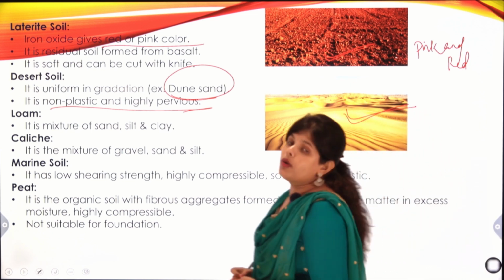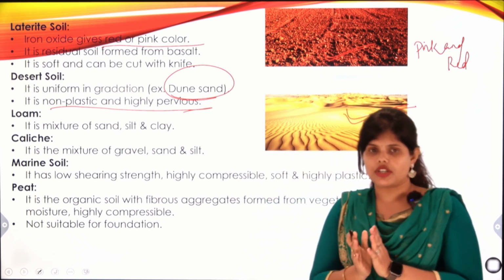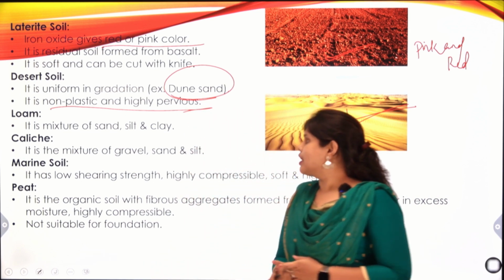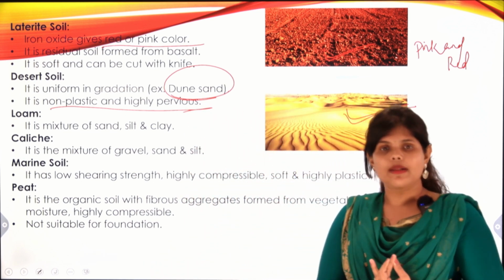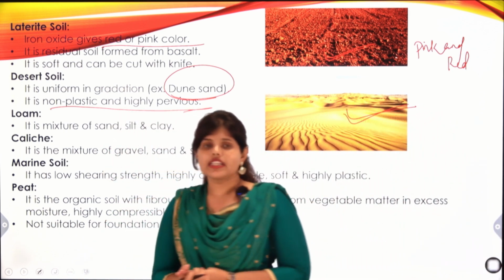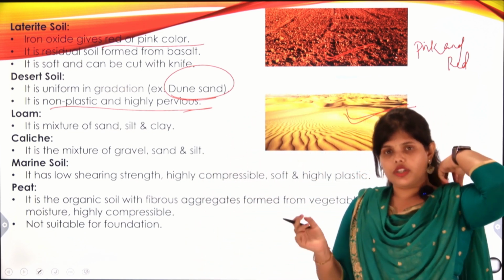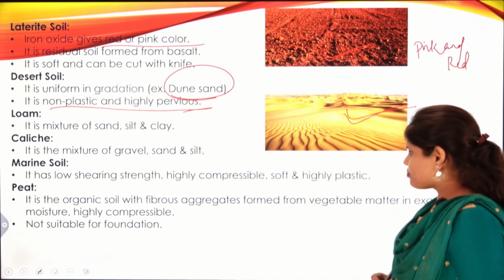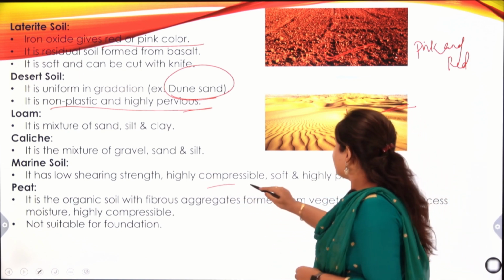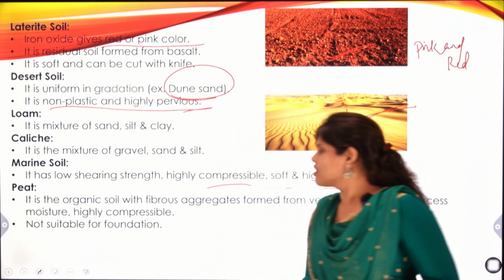What is loam? Loam is a mixture of sand, silt and clay. It is a mixture of soil. So next is your Calais. Calais is a mixture of gravel, sand and silt. Okay, we need to remember these terms. Marine soil is deposited by the sea, so it has low shearing strength. Bearing capacity is also low in the case of marine soil, and it is a highly compressible, soft and highly plastic soil.